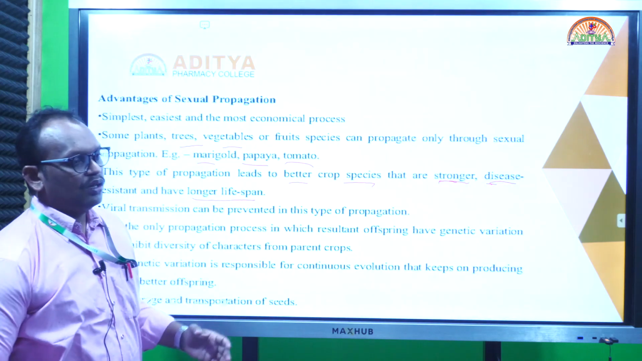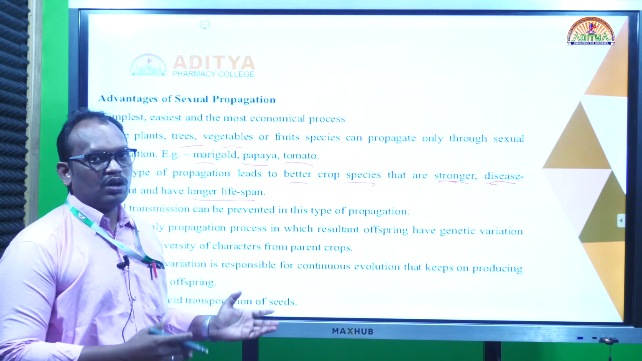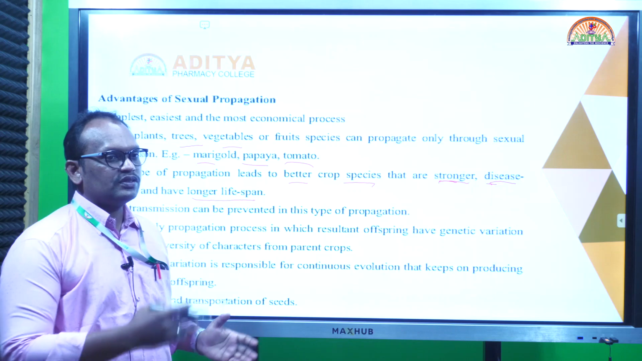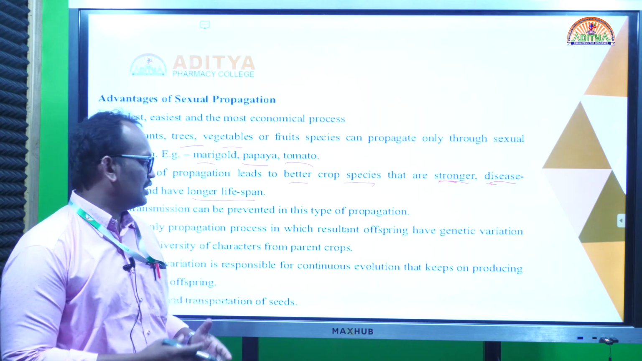So we can collect the crop over many years, but in vegetative propagation the plant grows fast but the lifespan is very short.